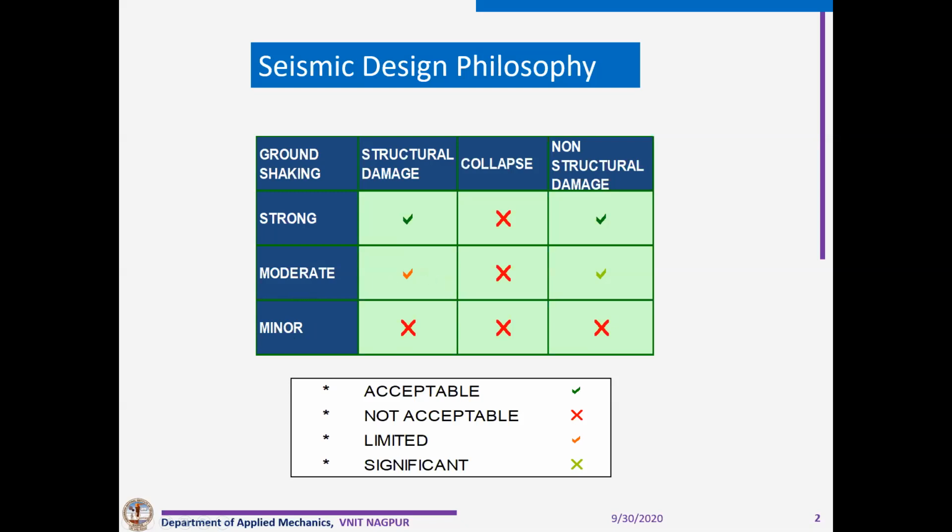And when it is a strong earthquake, there will be a lot of structural and non-structural damage, but the cost of repair will be too high. It may happen that we may have to pull down the building and construct a new one, which will be the more economical solution. So this is the philosophy by which we design our buildings.